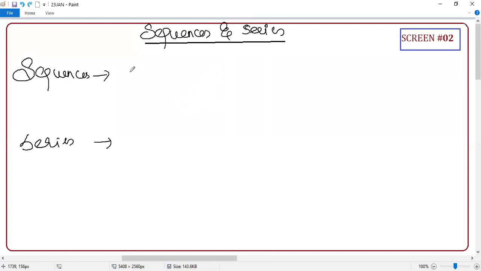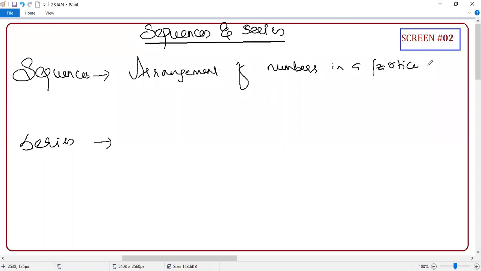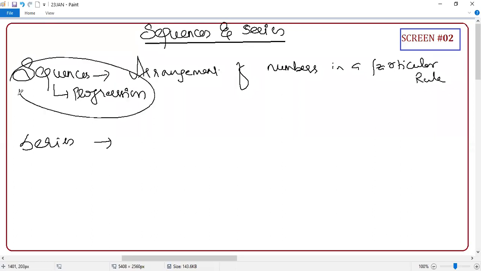So what is sequence? Arrangement of numbers in a particular condition or particular rule. So what is the other name of sequence? Progression. There is a slight difference, but as of now, you need not worry. Basically, both are the same.